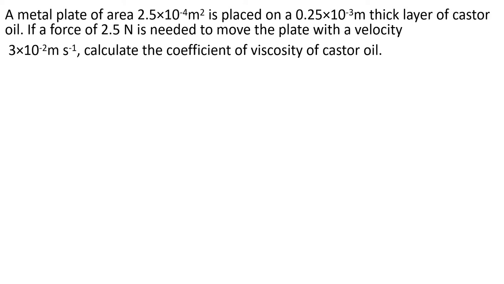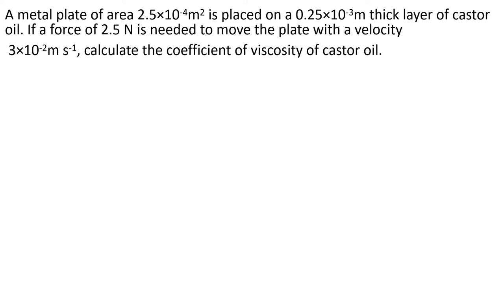A metal plate of area 2.5 into 10 raised to minus 4 meter square is placed on a 0.25 into 10 raised to minus 3 meter thick layer of castor oil. If a force of 2.5 Newton is needed to move the plate with a velocity of 3 into 10 raised to minus 2 meter per second, calculate the coefficient of viscosity of castor oil.